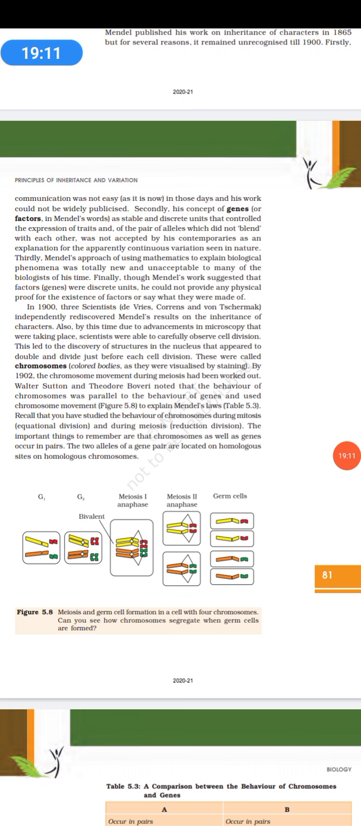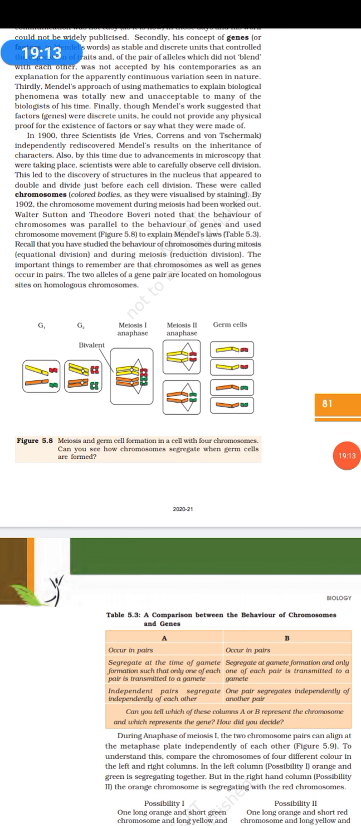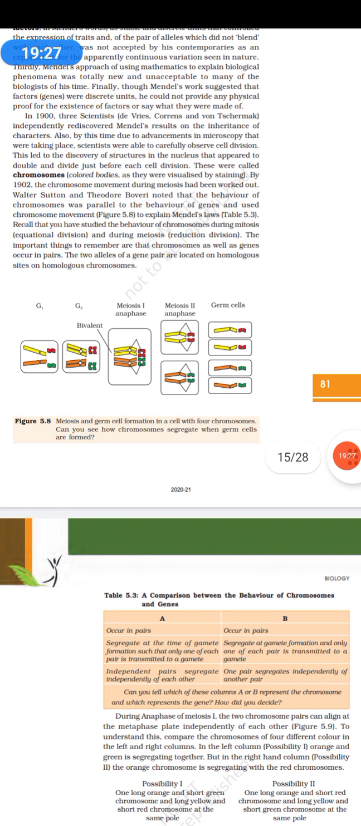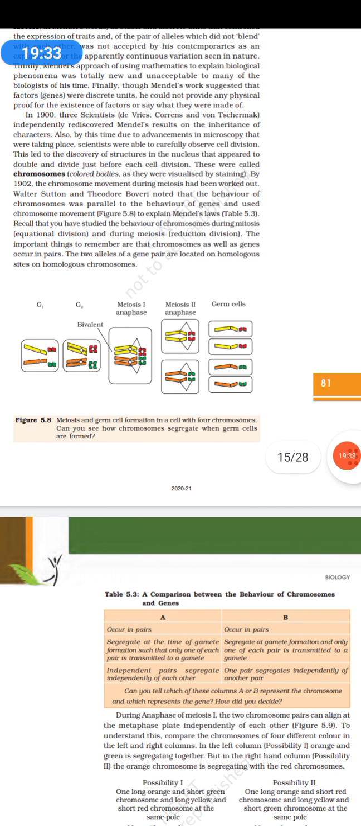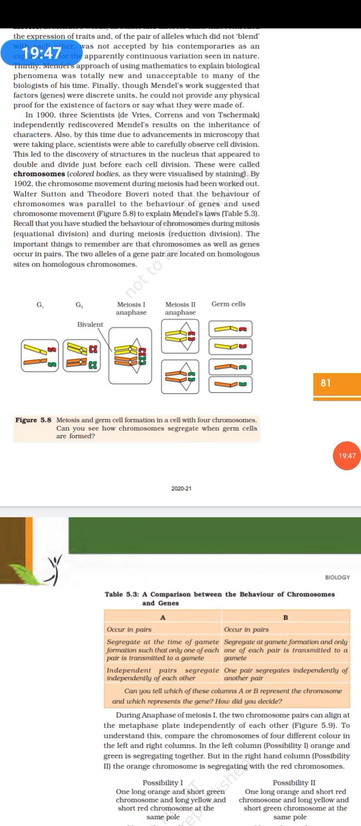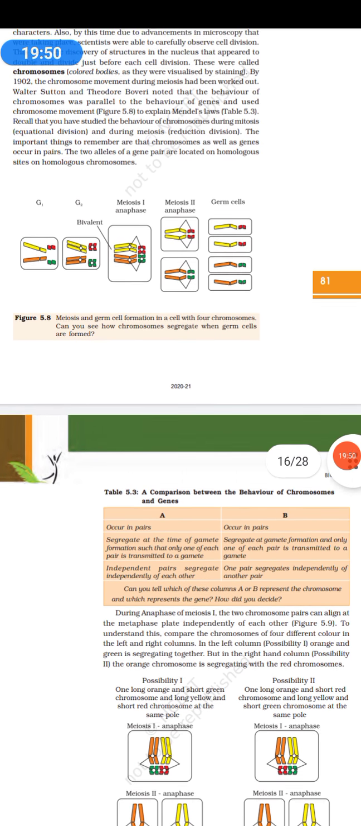Now we know that there are two factors available for each gene, that is, there are two alleles. So here we see meiosis and germ cell formation in a cell with 4 chromosomes. There are 4 chromosomes that you see: yellow, red, orange and green. They form a pair, and then after that in meiosis 1 what happens? The spindle fibers form, they pull the chromosomes towards the poles, and all this forms a germ cell.